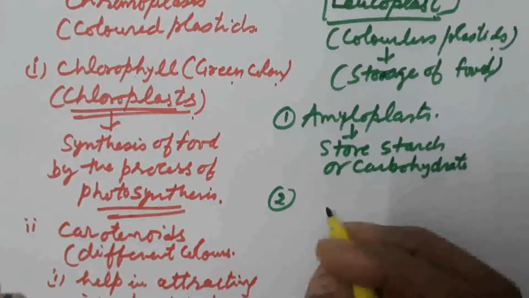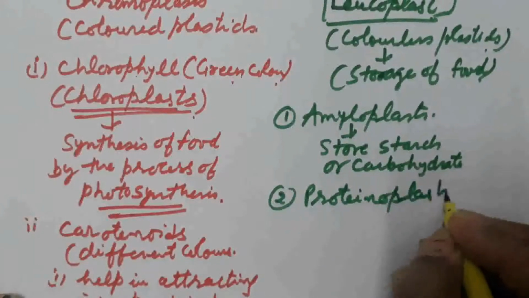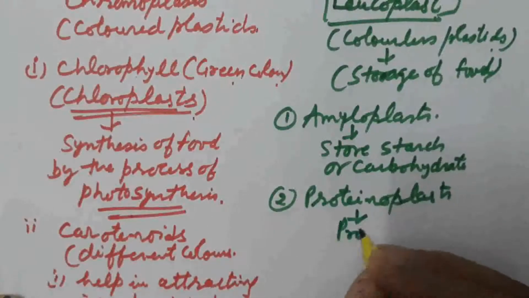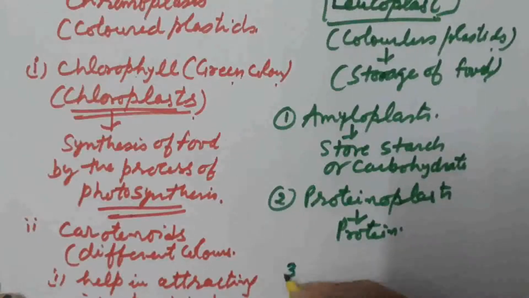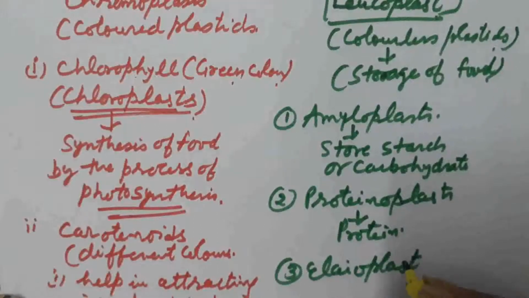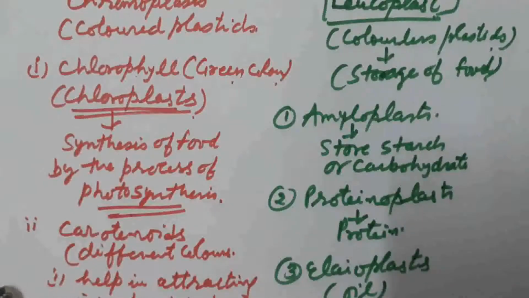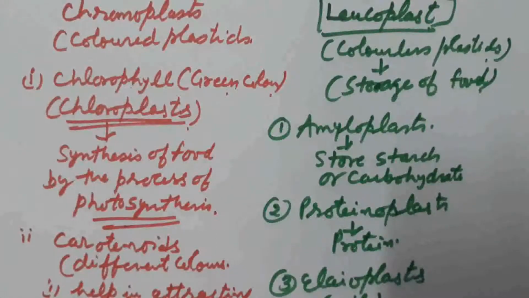Second type is proteinoplast. They store protein. The third type is elaioplast. Elaioplasts store oil or fatty substances in them. So on the basis of type of food stored, leucoplasts are of three types: amyloplast, which stores starch or carbohydrates, proteinoplast, which stores protein, and elaioplast, which stores oil type of food material.